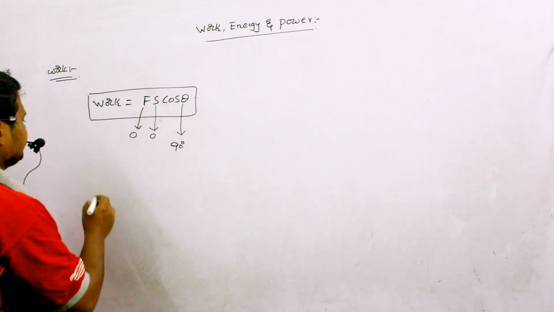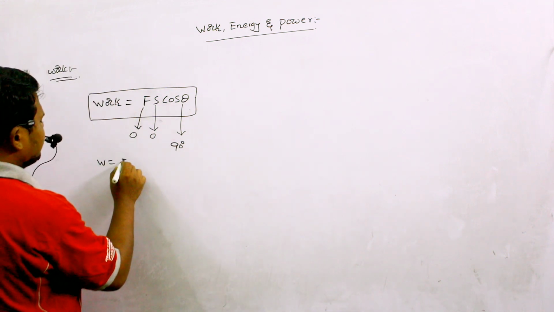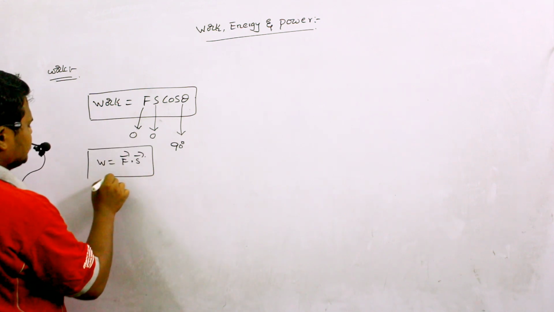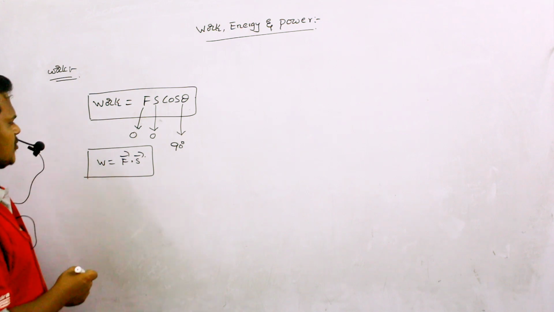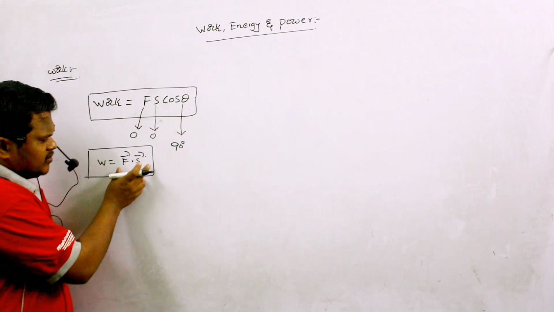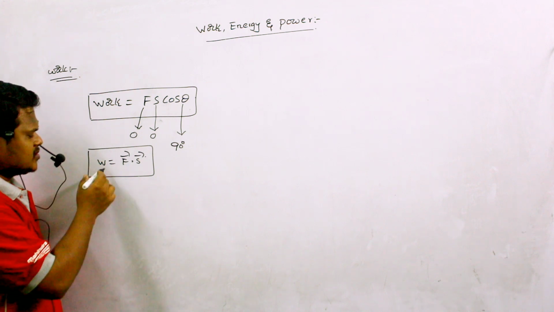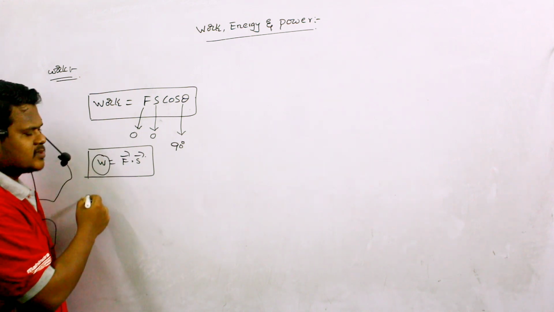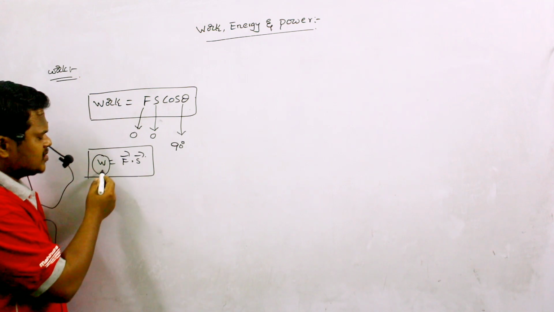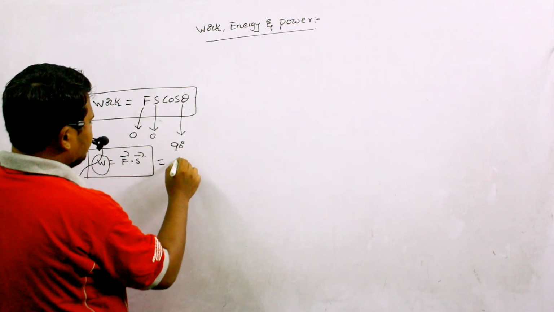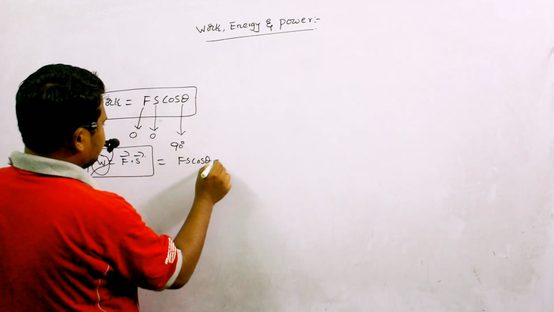Similarly, if I want to write the same equation in the form of a dot product, I can write W is equal to F vector dot S vector. We know that force and displacement are vector quantities. If I do the dot product of two vectors, the result should be a scalar. So definitely you can say work done in this condition is scalar. So F dot S is equal to W, and if I want to write in scalar form, we have already written Fs cos theta.